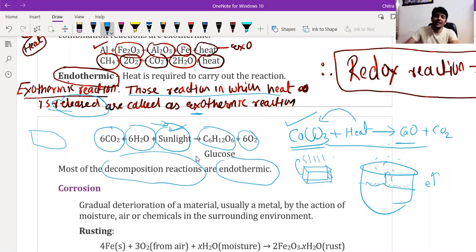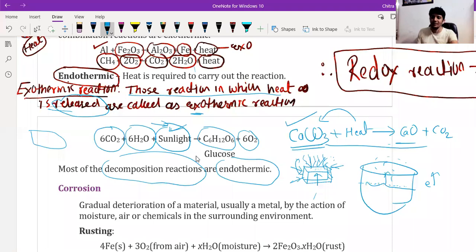That means it is again an endothermic reaction, because the surface particles of the water absorb energy from the surrounding, their energy level increases, and the surface particles escape into the air. So it is again an endothermic reaction. Sir, drying of wet clothes? Yes. Drying of cloth is also an endothermic reaction, because again water molecules are absorbing heat from the surrounding and escaping from the cloth into the air.